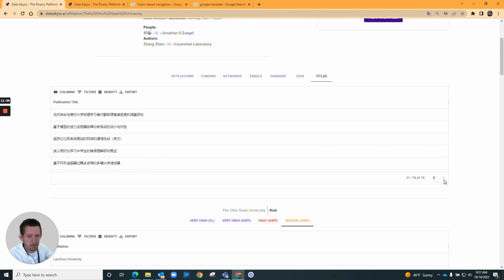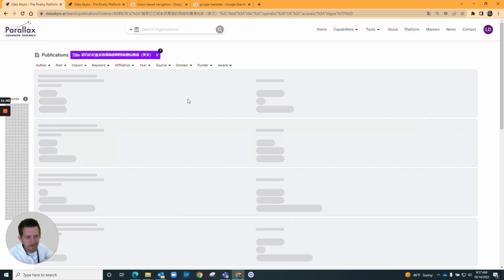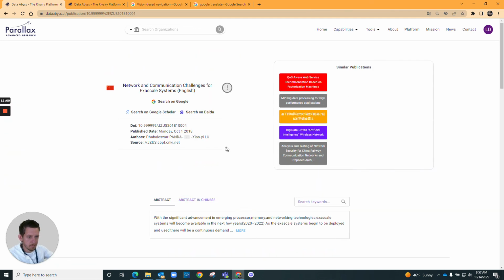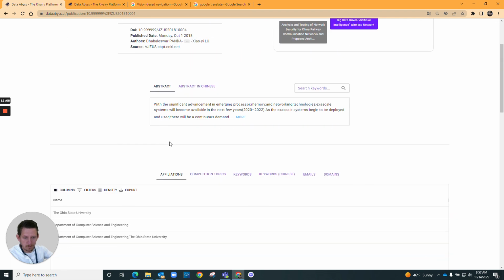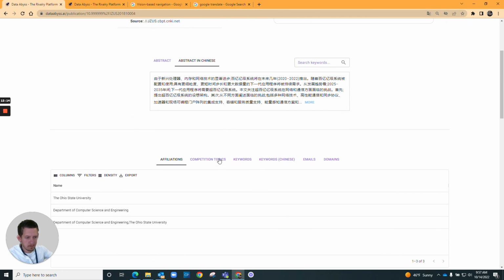These are Ohio State University publications, but when they're published through China, they're in the Chinese language. We could use Google Translate to translate these. That's funny. It said this paper was in Chinese, but it's saying it's the English version of that paper. We can click that paper, and it'll bring us to that paper where we can actually view the publication itself. So this looks like it's pretty much just an Ohio State publication, but it was published in Chinese.